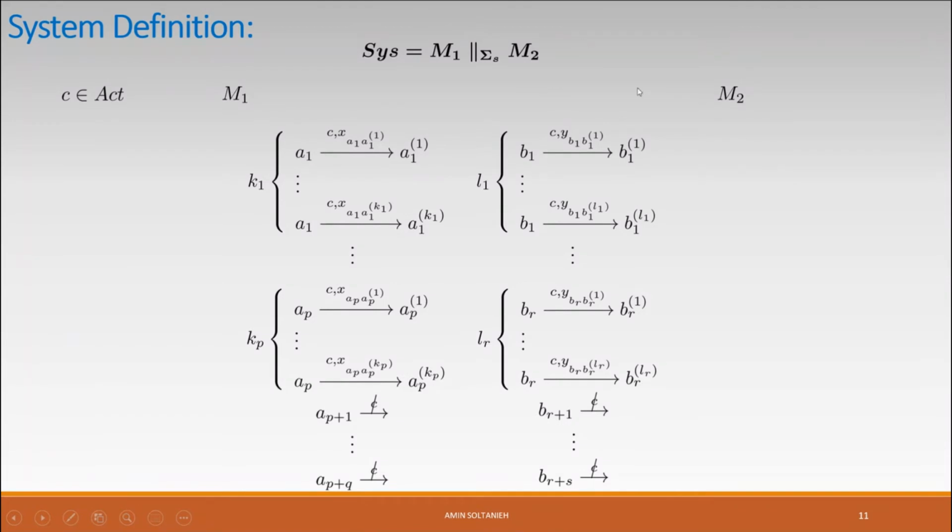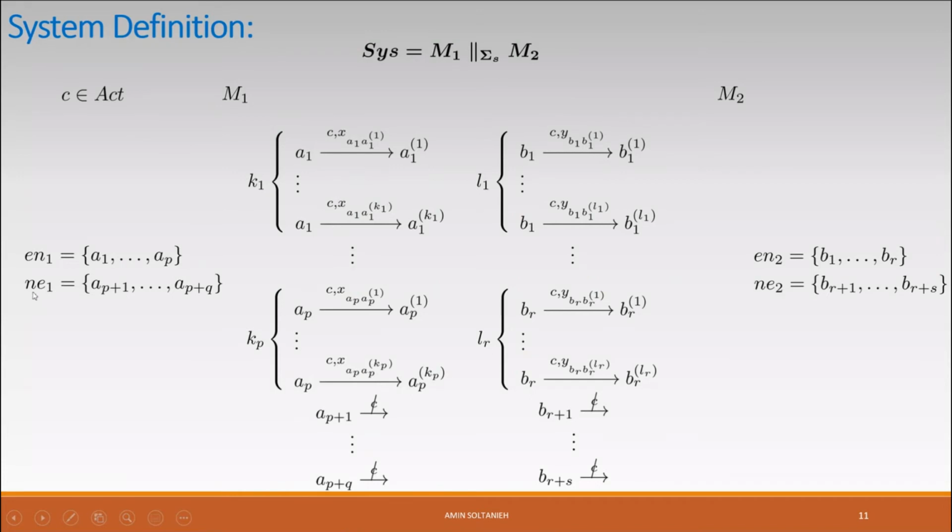And similarly, it is symmetric in M2. What is EN1? We call all the states in which action C is enabled in M1 EN1, which stands for enabled, and same for M2. Also, there are some states, AP1 until APQ, in which action C is not enabled, and we call them NE1, which stands for not enabled. So this is the system definition that we have.